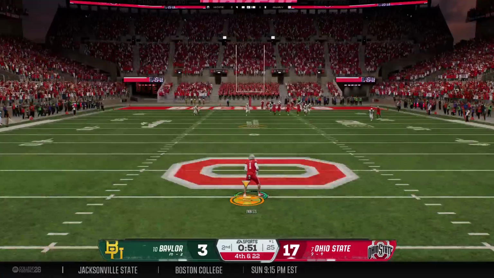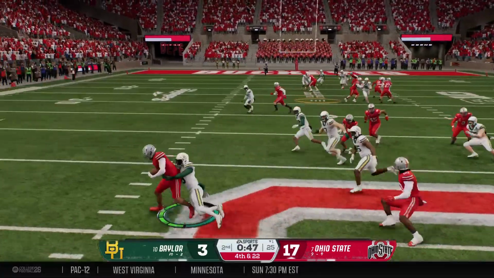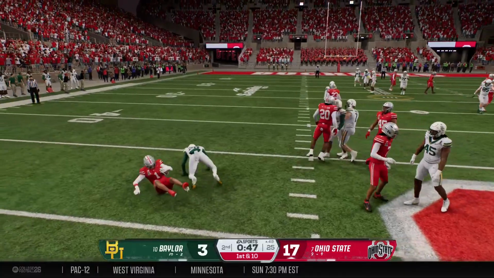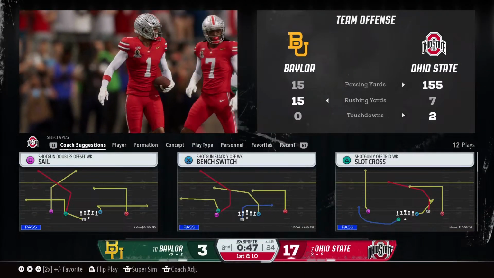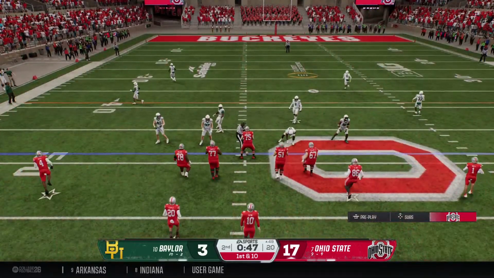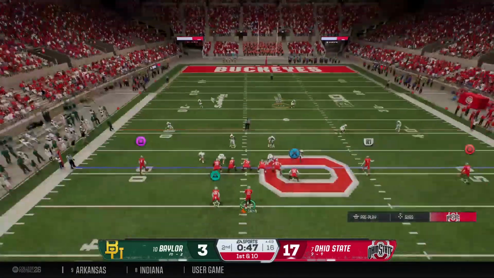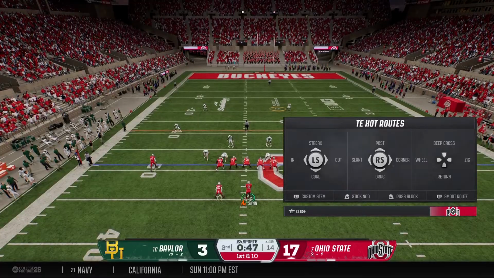Just able to get it away. He'll field it close to midfield. Coverage team brings down the returner. Okay, here comes the Ohio State offense back on the field. So they'll start this drive here with less than a minute remaining on the first half clock.